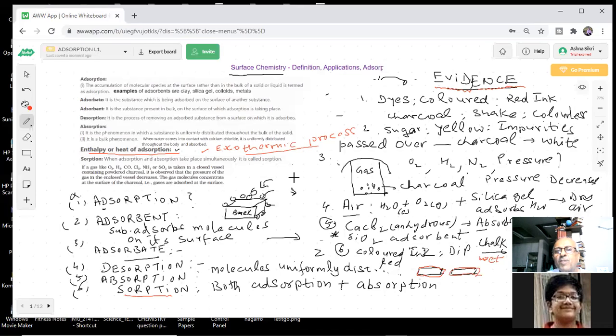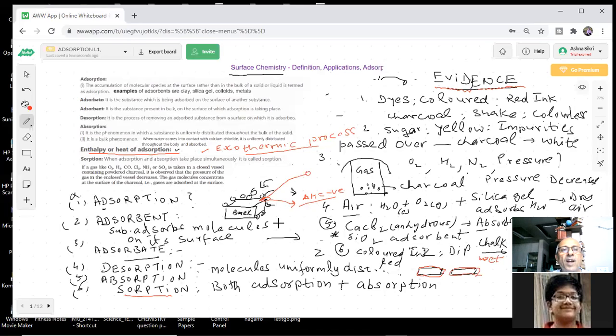Because these molecules, when they are far away, as they approach, attractive force is increasing, and what will happen? As they come and stick here, this molecule comes and sticks here, what will happen? There will be heat, delta H negative. Heat will be evolved. It's going to be an exothermic reaction. Every adsorption which takes place has got some heat coming out.